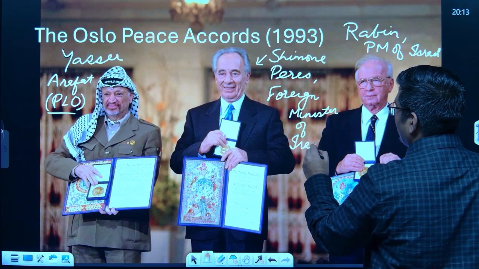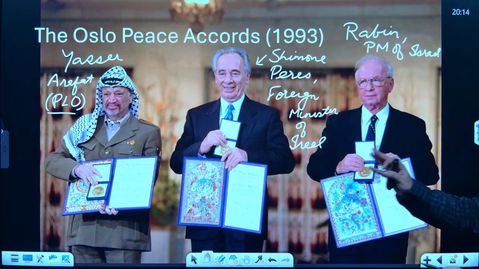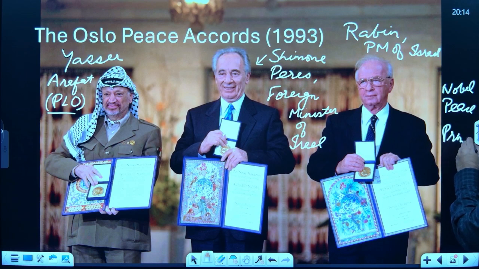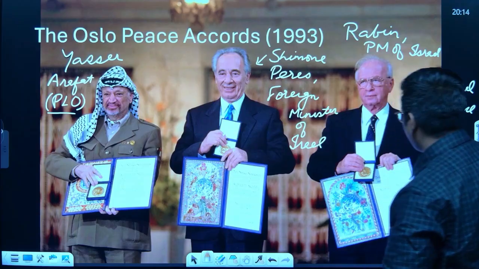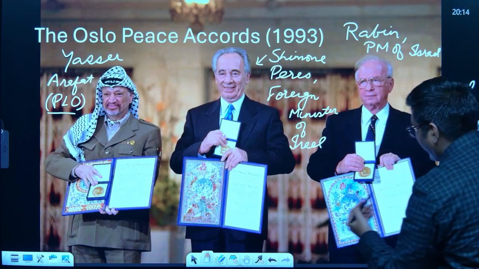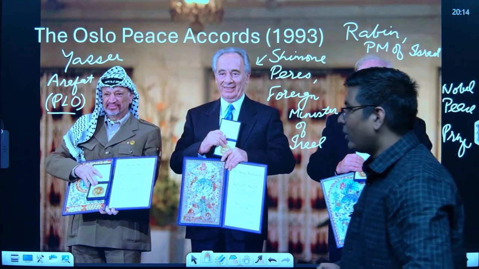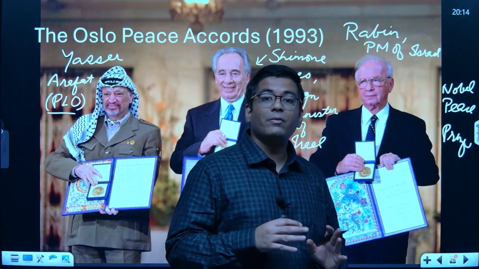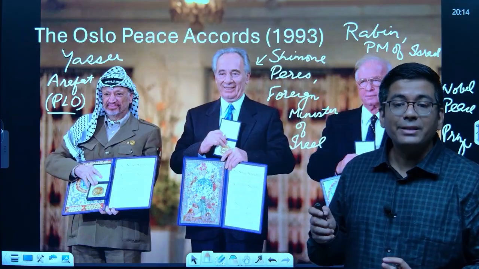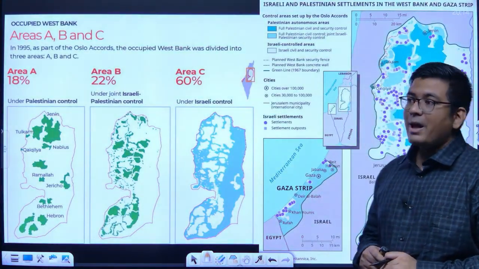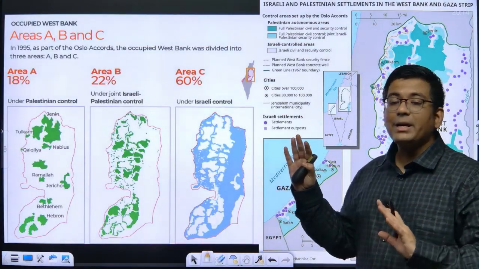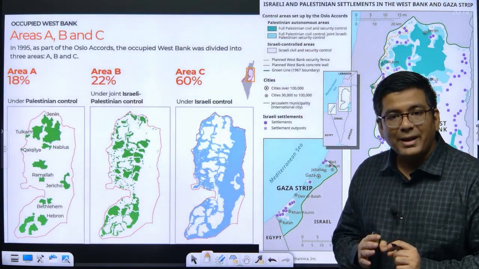Okay. Now, all of these individuals in this photograph are actually receiving the Nobel Peace Prize. Okay. This picture is them having their Nobel Peace Prize and the certificates, where you can find Alfred Nobel written. Now, they were bestowed this honor because they attempted the first ever peaceful resolution of this conflict and it yielded certain results. Okay, and this result was that after the Oslo Peace Accords, there was going to be a different kind of cooperation between Palestine and Israel.